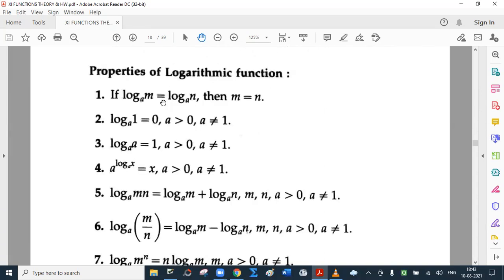Properties of logarithmic function. If log m to the base a is log n to the base a, then m is n. Log 1 to the base a equal to 0. Log of any number to the same base is 1. This is interesting. Fourth one: a raised to log x to the base a is x. I repeat, a raised to log x to the base a is x.